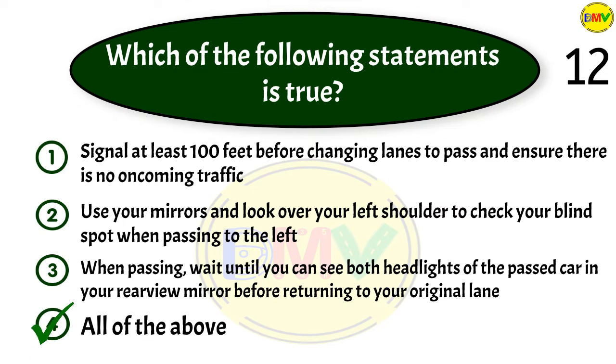The correct answer is 4. When passing, you must always signal at least 100 feet in advance of your lane change. Always check behind you in your mirrors and look over your shoulder to check your blind spot. Wait until you can see both headlights of the passed car in your rear view mirror before returning to your original lane.